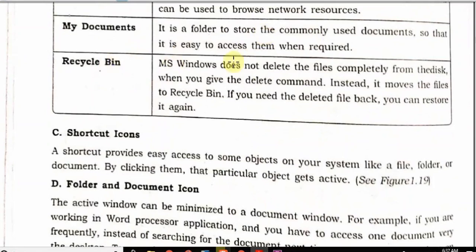Recycle Bin is also a folder. MS Windows does not delete the file completely from the disk. When you give the delete command, it instead moves the file to the Recycle Bin. If you need the file back, you can restore it, or you can permanently remove it.